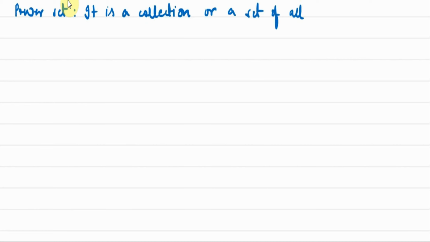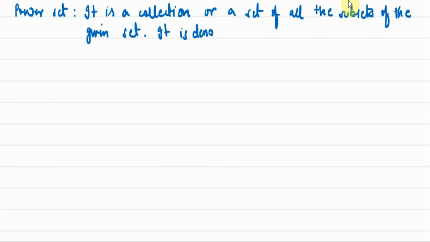So how have we defined a power set? Power set. So it is a collection or a set of all the subsets of the given set. The notation for power set is denoted by capital P of A. This is the denotation for power set.